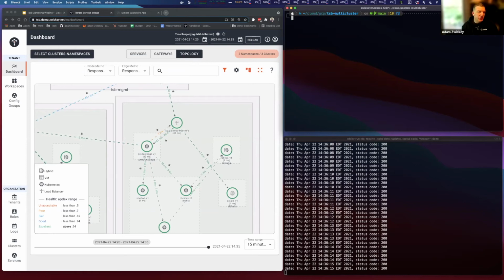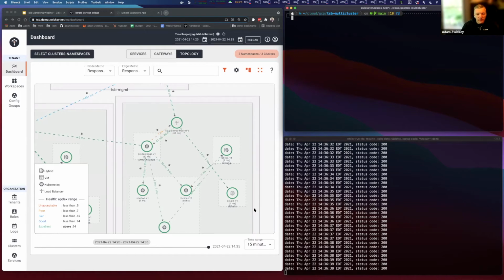I'd like to lastly show some of the policy that we can apply for security and how we can very easily set a baseline, a default policy that really allows someone that might be wearing the hat of a security architect to set a base policy that all applications and services deployed to a global mesh, or potentially a workspace within the global mesh, get applied.